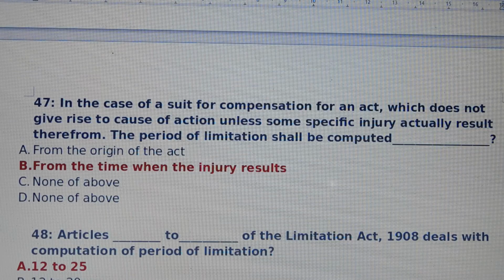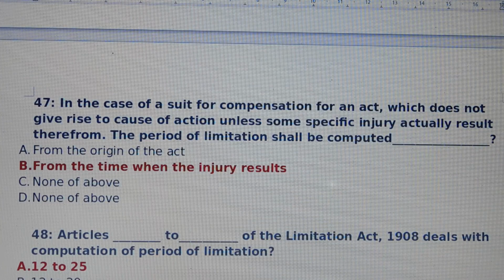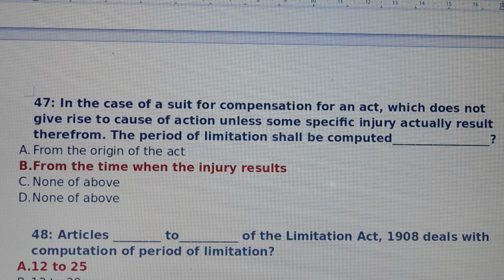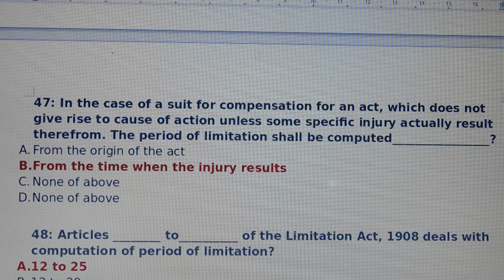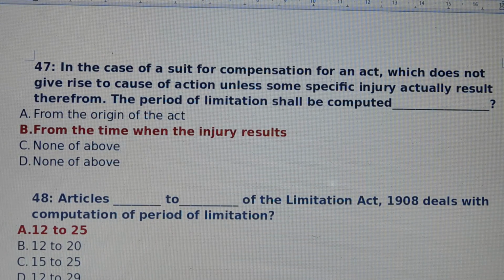Question number 47. In the case of a suit for compensation for an act which does not give rise to a cause of action unless some specific injury actually results therefrom, the period of limitation shall be computed dash. Answer is option number B. From the time when the injury results. The period of limitation shall be computed from the time when the injury results.